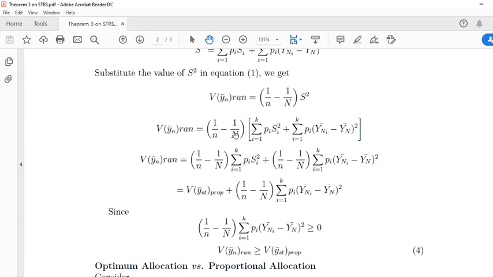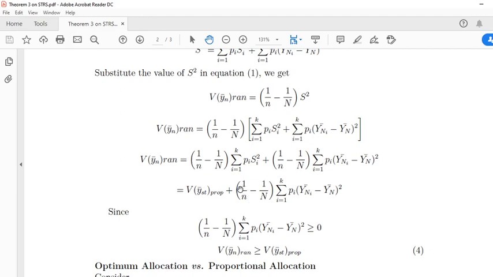Look here carefully. This is nothing but the variance of the sample mean of stratified random sampling obtained through proportional allocation. So this is variance of y bar st proportional allocation plus this term. Look at this term carefully. This is a fraction and this is a fraction.